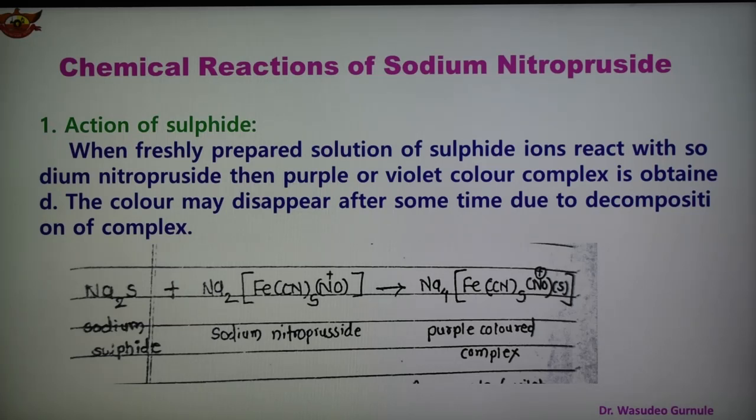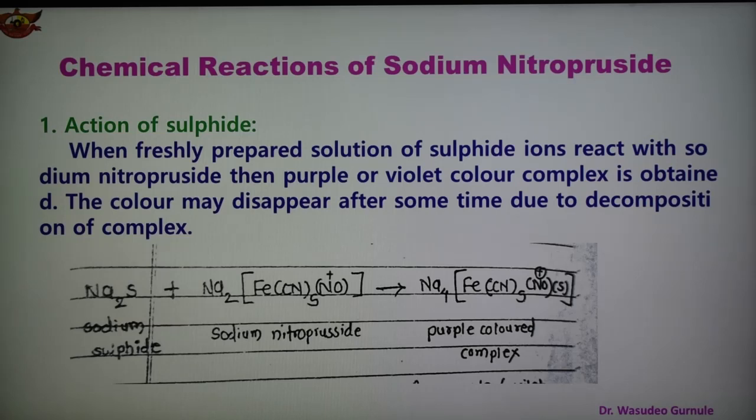The formation of the purple or violet color complex is used to confirm the presence of sulfide ion in inorganic qualitative analysis as well as in organic qualitative analysis. As we know, during organic qualitative analysis, we test for nitrogen or sulfur.